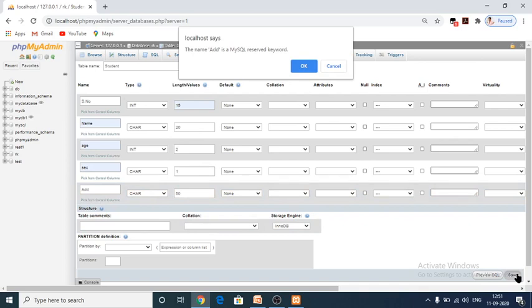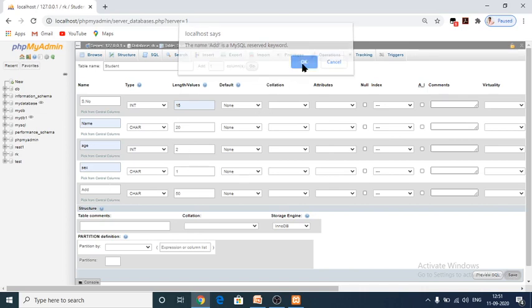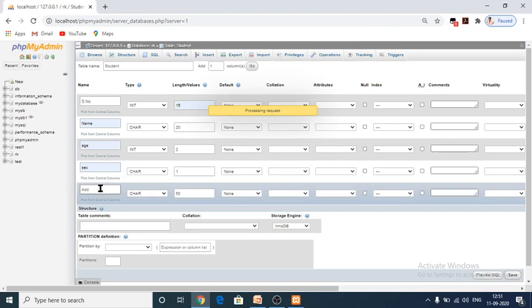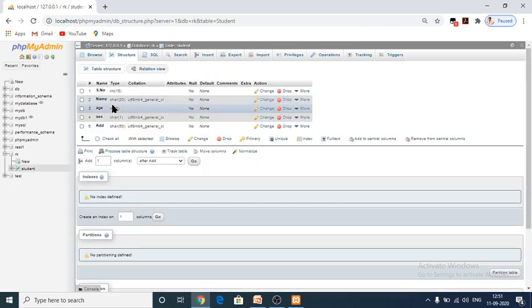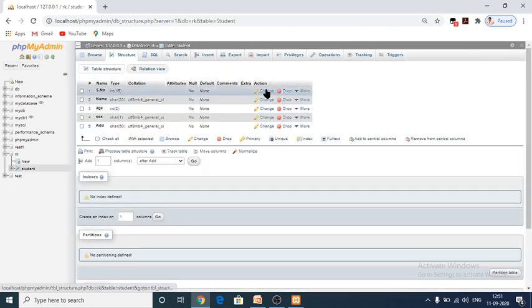The name add is a MySQL reserved keyword, so we have to change it to address. Yes, the student table has been created. Suppose if you want to make any changes here, you can do it with the help of the change option.